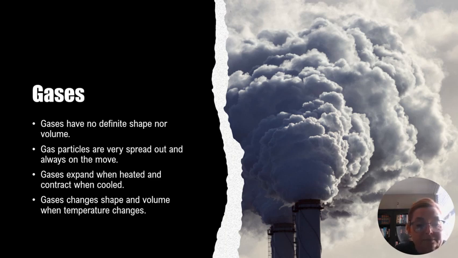Third, we're going to talk about gases. Gases have no definite shape, no volume, because they're kind of crazy. They're going everywhere, okay? They can't take a shape. Gas particles are very spread out, and they're always on the move. They're very busy. They can't stay in one place. Gases expand when heated and contract when cool. Gases change shape and volume when temperature changes. Okay?